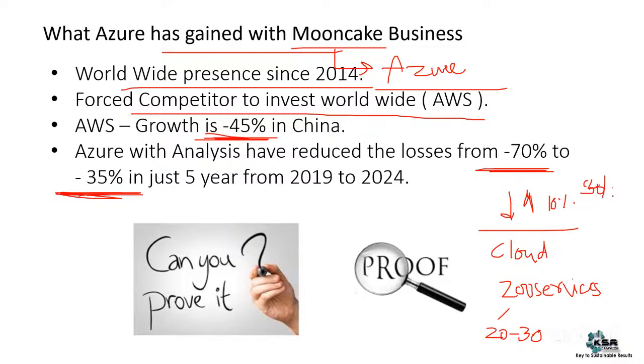As a data analyst, you have to understand this. This is all about analysis. This is all about going back and understanding the data. So as a BI engineer, as a data analyst, you might be called with different names: Power BI developer, BI engineer, or data analyst. All these names aggregate to the analysis we have done, which is all about business. This is called business analysis or business intelligence. With proof, we are saying that there are some negative trends, but it has improved in a few years.